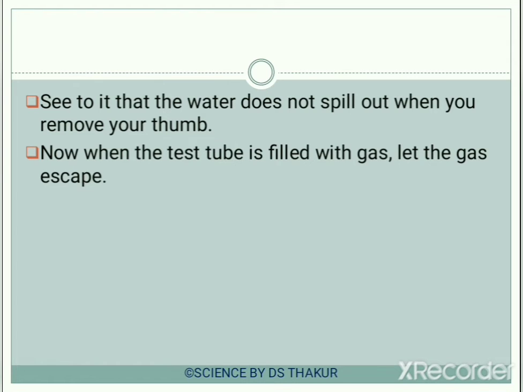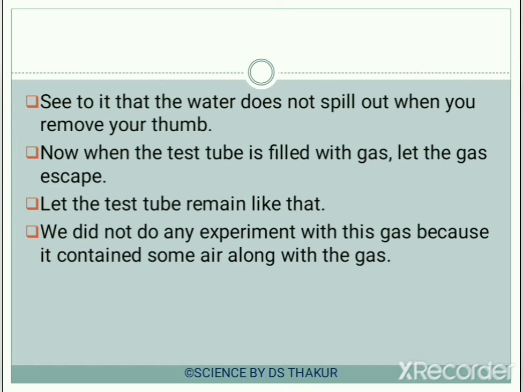Then the test tube is filled with gas, let the gas escape. Whatever unnecessary gas or air is present inside that particular test tube, let it get out, because we do not want that gas to be present inside that test tube. Now let the test tube remain like that. We do not do any experiment with the gas which was previously present inside the test tube, because it contains some air along with the gas.